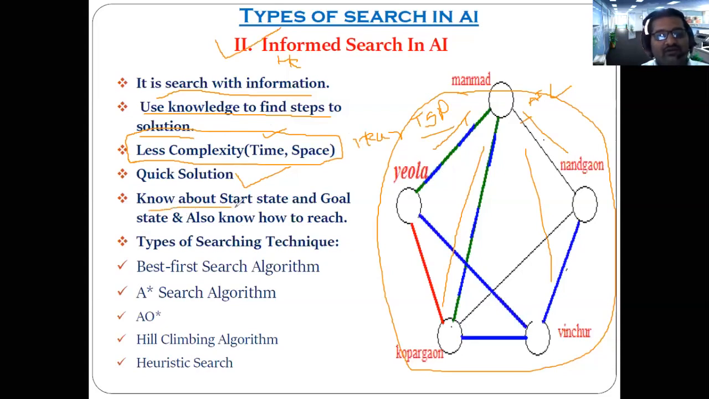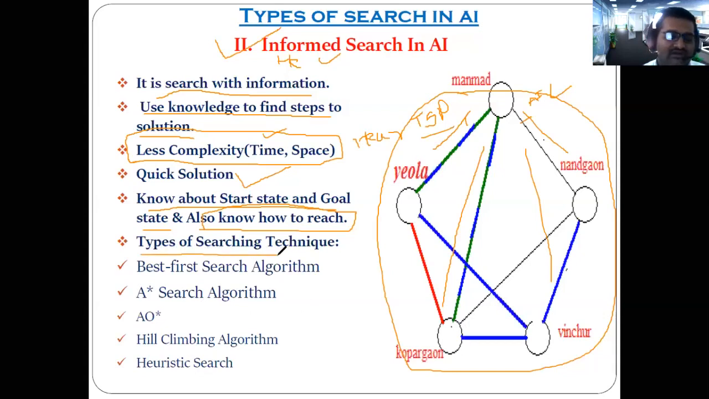Another, you know about the starting state, goal state, and also you know how to reach, in the sense you can proceed by asking somebody. Asking somebody means you are taking the guidance of somebody. Yes or no? And that's why this technique is popularly referred to as the heuristic search technique. Remember this name. Heuristic search technique is another name for the informed search, and the blind search is another name for the uninformed search technique. So likewise, we have seen the types of searching technique.